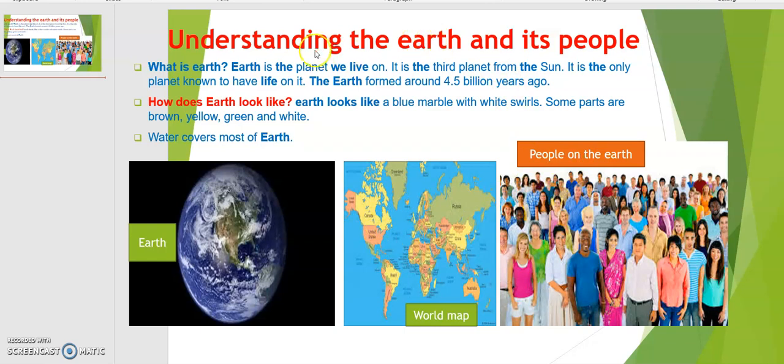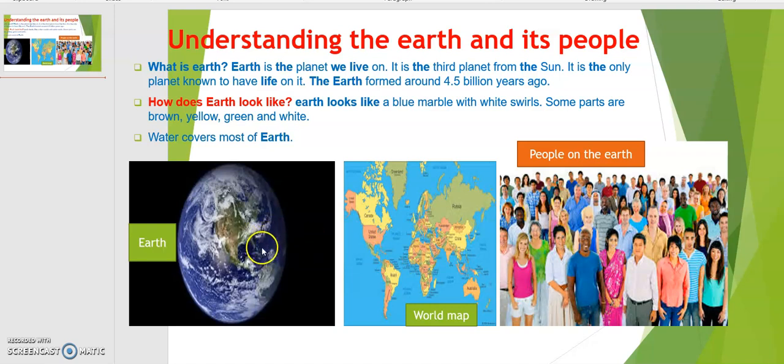In the beginning of this unit you are going to understand the earth and its people. Now you have learned how the earth looks, and you're going to learn about the people too. The people on the earth live on this earth, and this map also shows people from different continents.